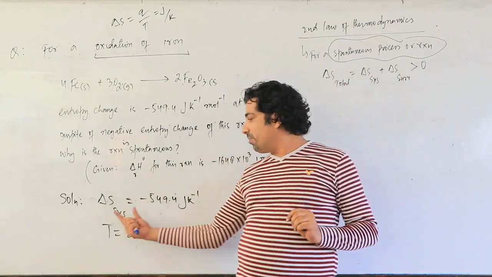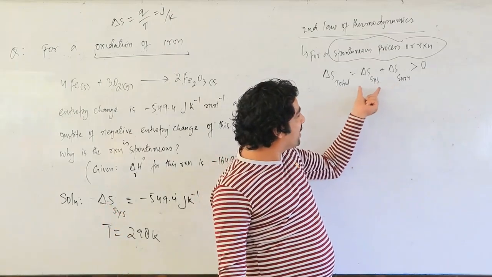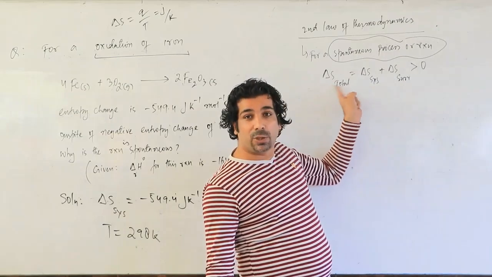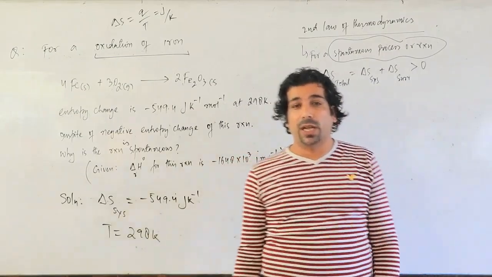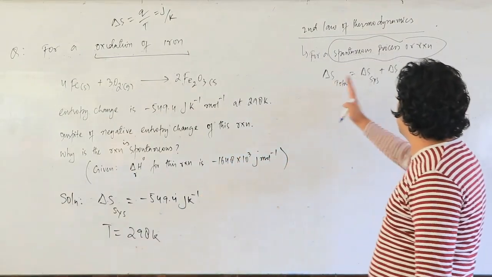But only which value is negative here? Delta S system. That means only this part is negative. So I have to calculate total. What is the total change, my dear friends? Total entropy change of the universe I have to see. So let us go further and understand this thing.